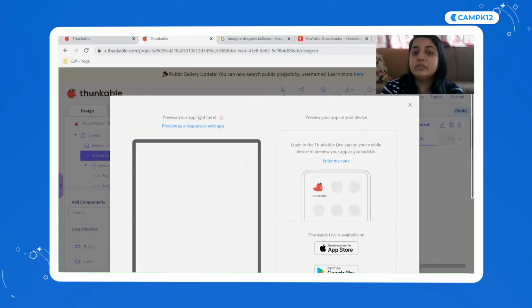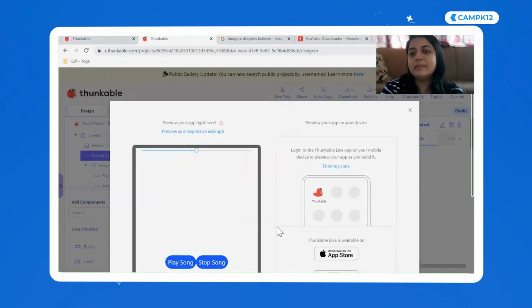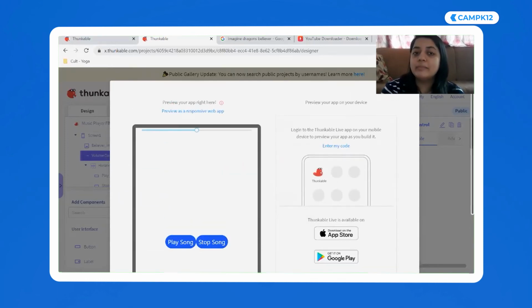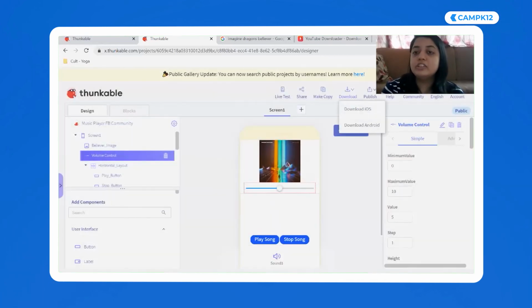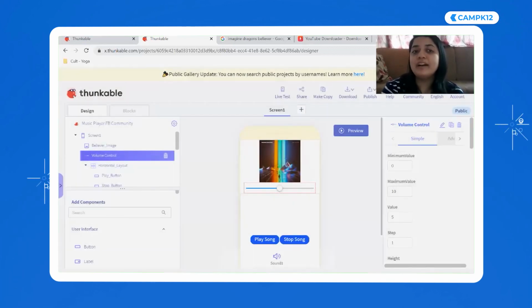Now to be able to do that, you have to download Thunkable's app, and just like MIT App Inventor, if you have ever used it, you have to download Thunkable's app and it gives you a code that you can test it on. If not, you can actually download for Android. So if I say download for Android, then I can actually download.